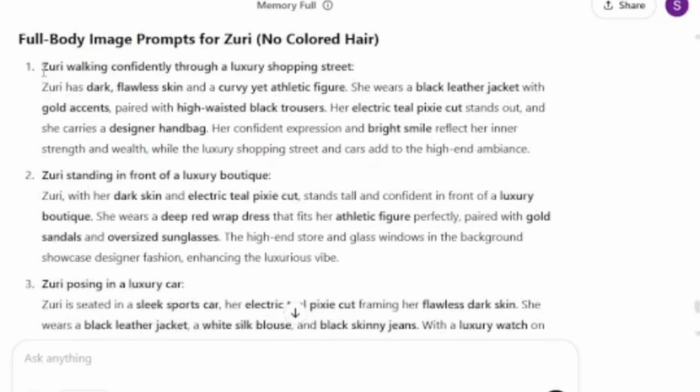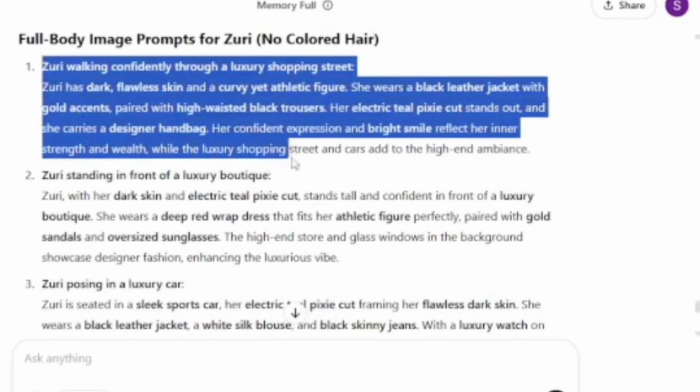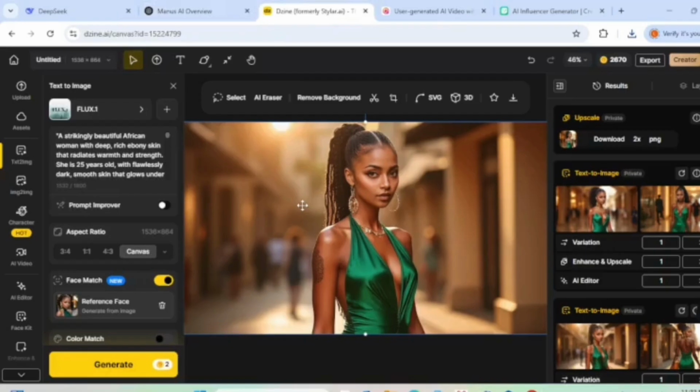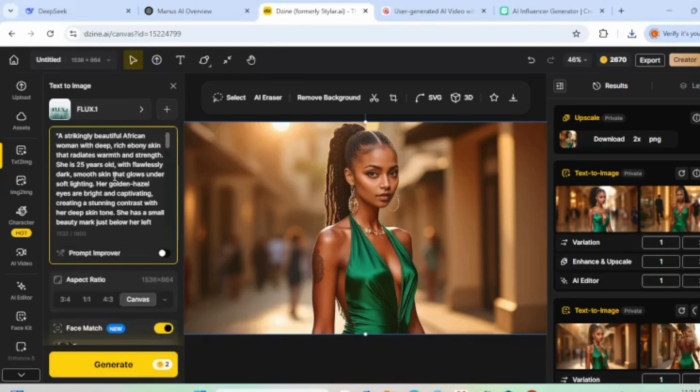You come on any AI tool and create, or if you want her to travel, just ask ChatGPT to give you the prompts, and it's going to give you the prompts so that you can use them to generate her in different ways. Or if you are selling something, you can also ask ChatGPT to generate what you are selling and let her represent the thing you are selling.